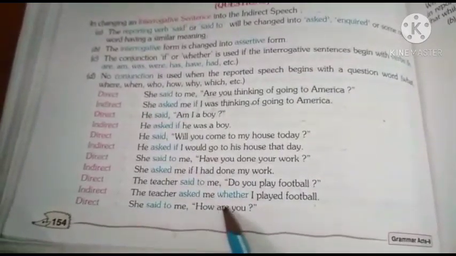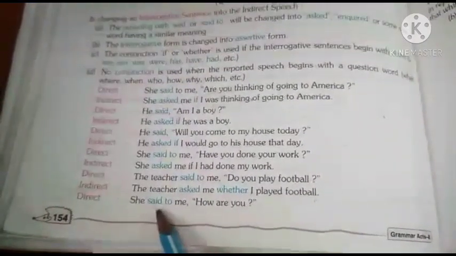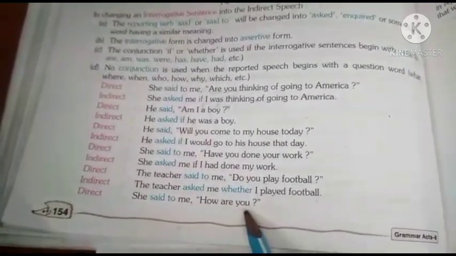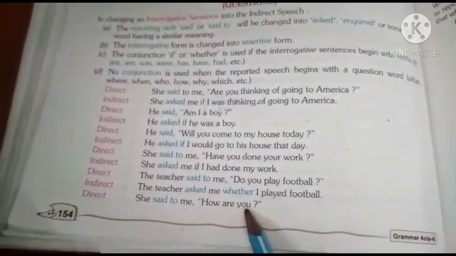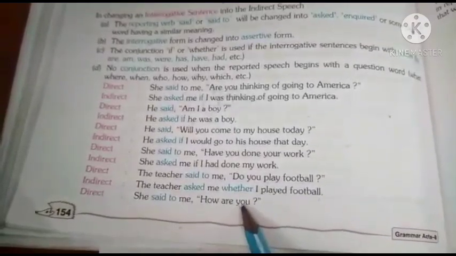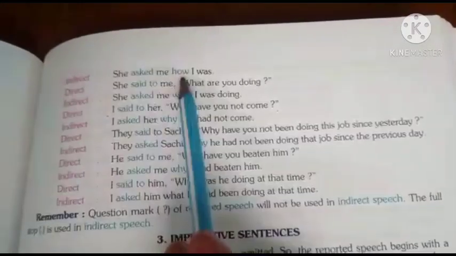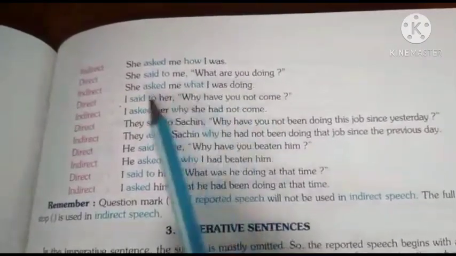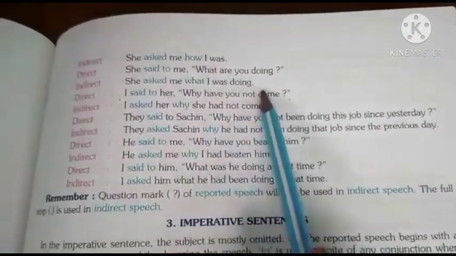She said to me, how are you? So she asked me how I was. What will you write as the answer? You can see the answer of this question: she asked me how I was. She said to me, what are you doing? She asked me what I was doing.